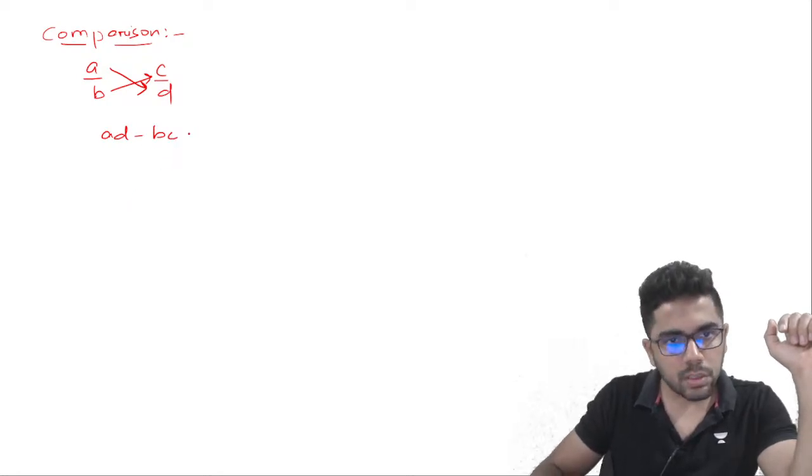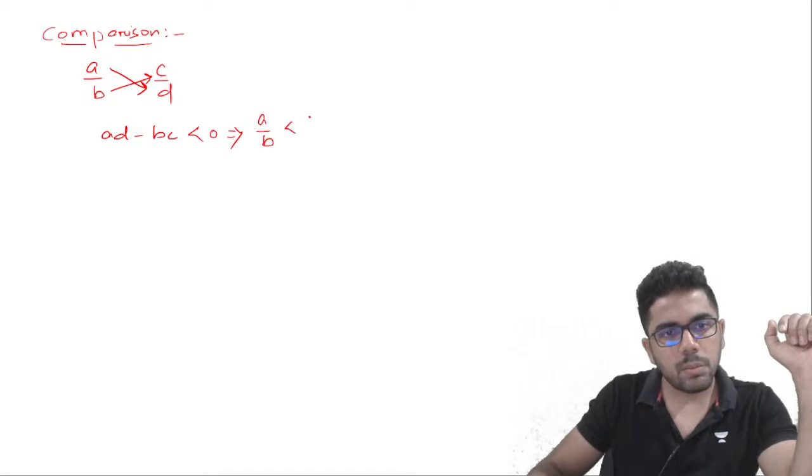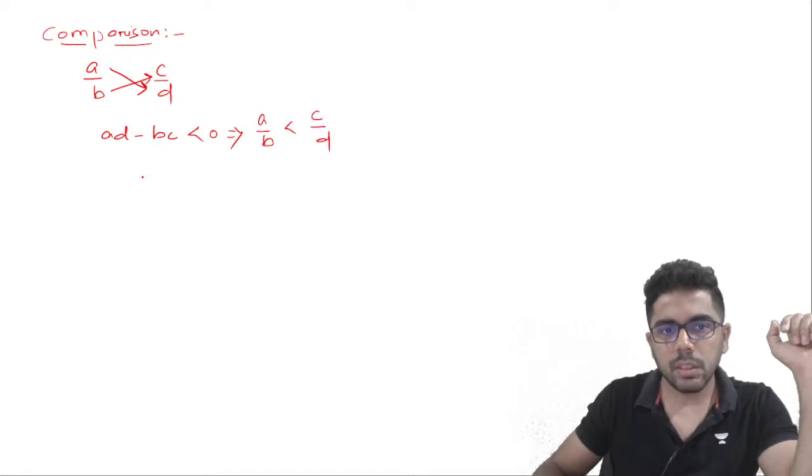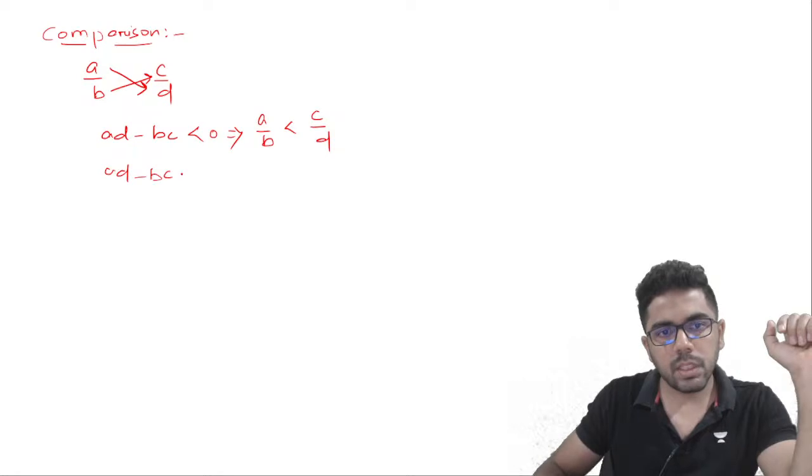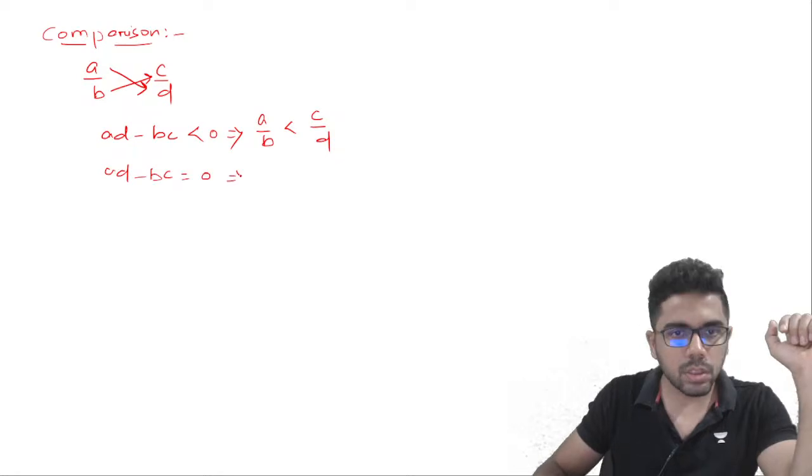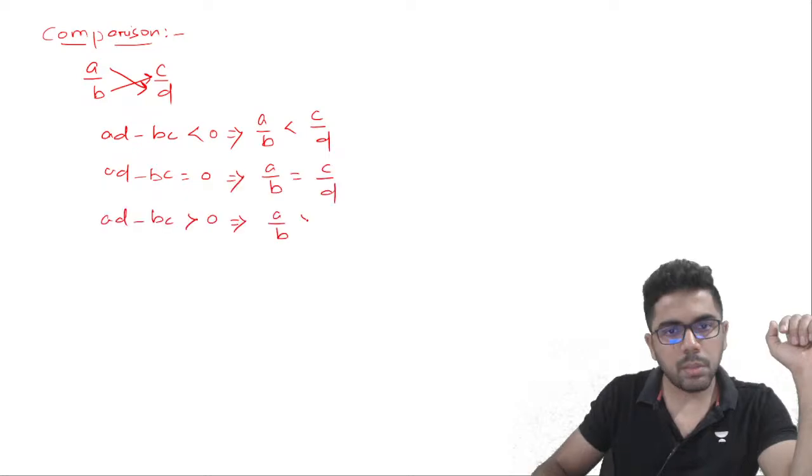If AD minus BC is less than 0, that means A by B is less than C by D. If AD minus BC is equal to 0, A by B is equal to C by D. And if AD minus BC is greater than 0, then A by B is greater than C by D.